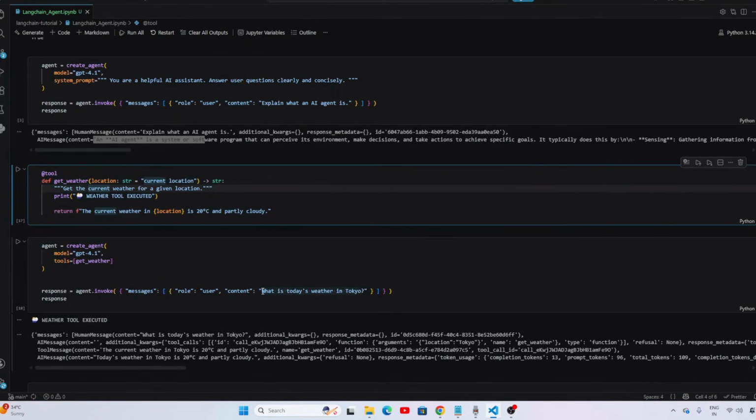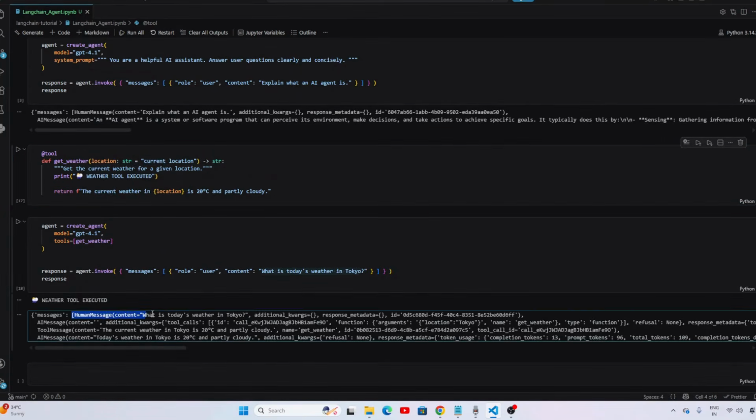If you ask something like who is the CEO of Google or who is the CEO of Microsoft, then if the model has the knowledge, it will give the response by itself, like the CEO of Microsoft is Satya Nadella, something like that. It gives the answer from its own knowledge. So it doesn't choose the tools, right?